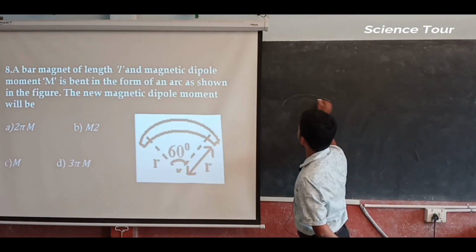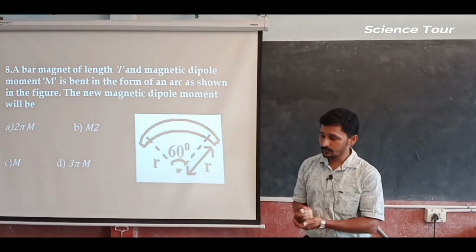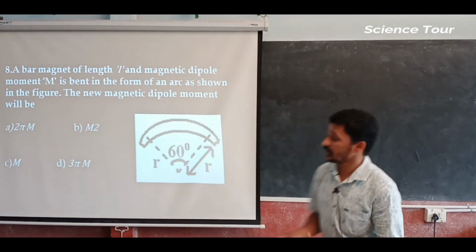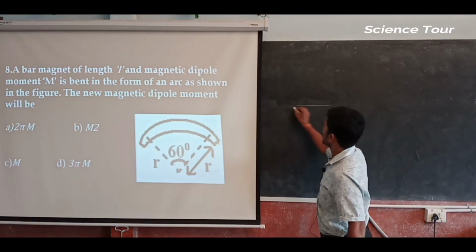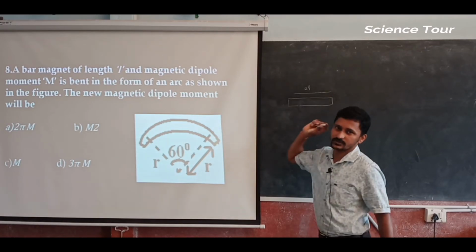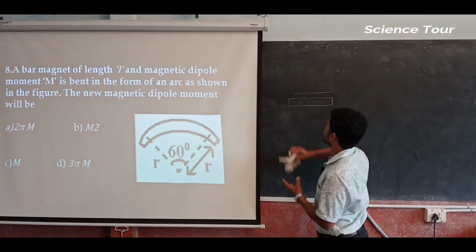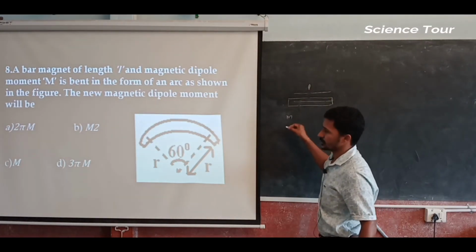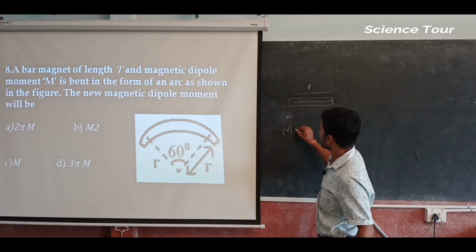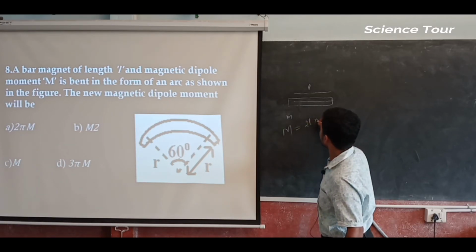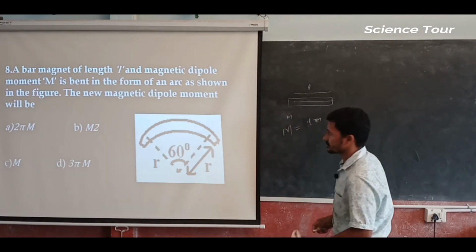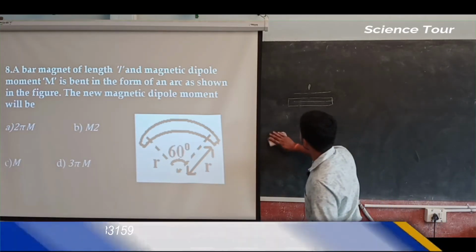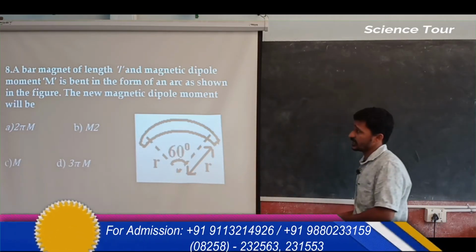Now we have a bar magnet in this way. What is the formula for the dipole moment? See, you have a bar magnet whose length we have taken as 2L for our convenience. Now we are going to take it as L, again for convenience. M will be the pole strength, so the dipole magnetic moment is 2L into M, or here it is L into M.